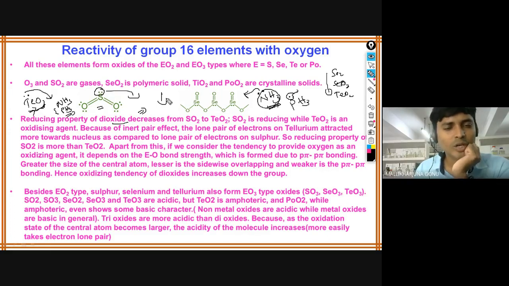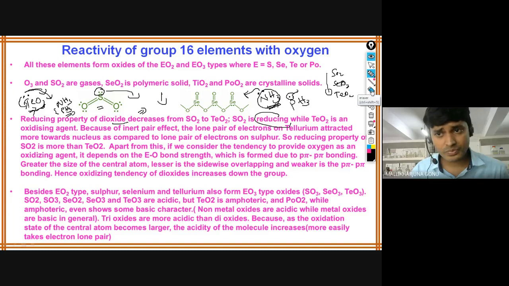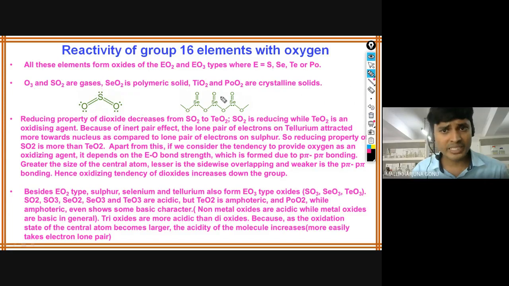If you go down the group, the inert pair effect also increases. That is the reason. In Te, the lone pair of electrons is strongly held by the nucleus of tellurium. That is why this lone pair of electrons cannot be given. Whoever is giving the lone pair of electrons, that means it is reducing.